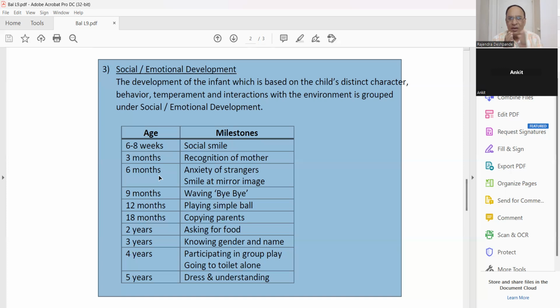Similarly, at 6 months, he will be happy with the parents, father, mother, brother, sister, aunt. But if somebody unknown comes in front of him, and even if that person starts reacting with him, he will not react. Rather, he will start crying because he does not understand that the person will not harm him.